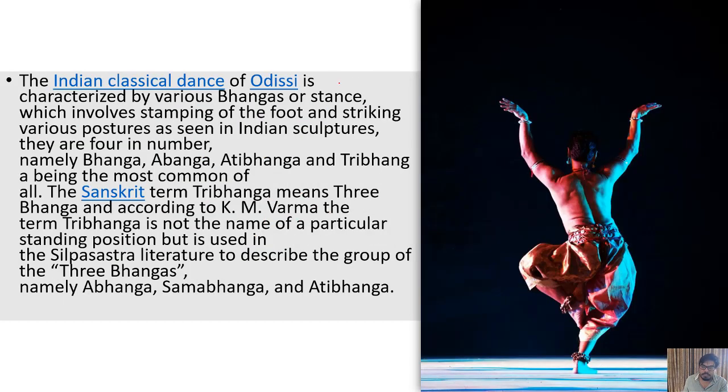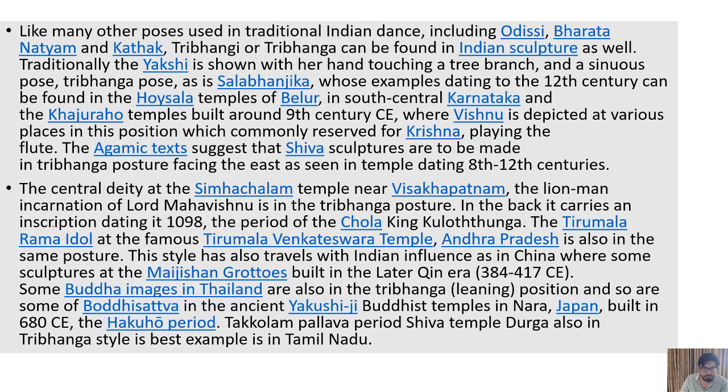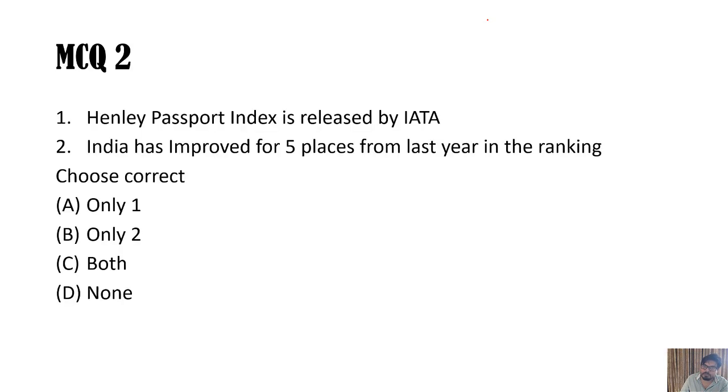So Tribhang can be traced to Natya Shastra in ancient times, to which all the Indian dance forms are mainly related. But some scholars say that it is a mixture of three important bhangs: Abhanga, Sambhanga and Atibhanga, and these three make a group of three bhangas. Indian sculpture also includes this posture in many statues and all.